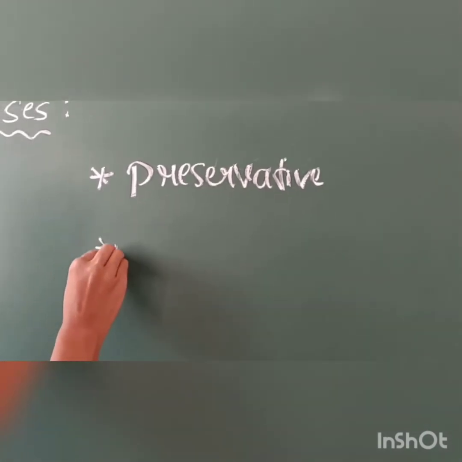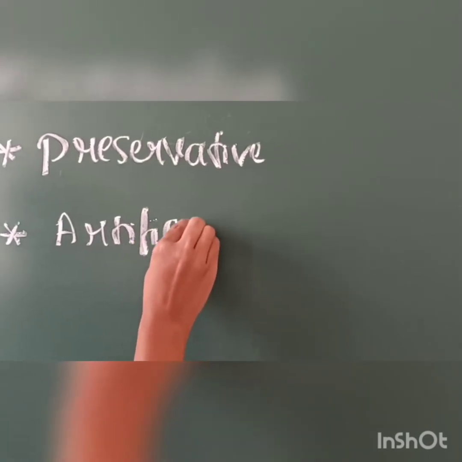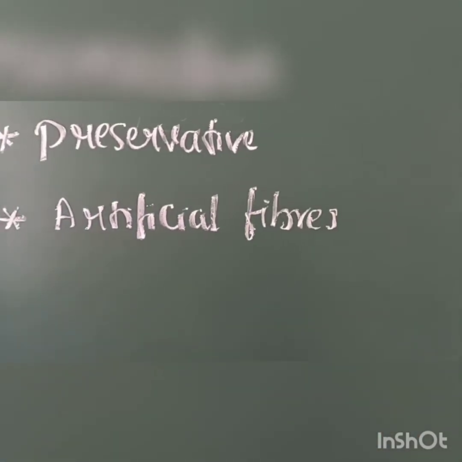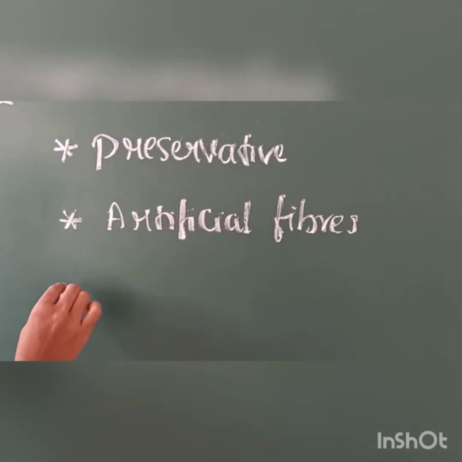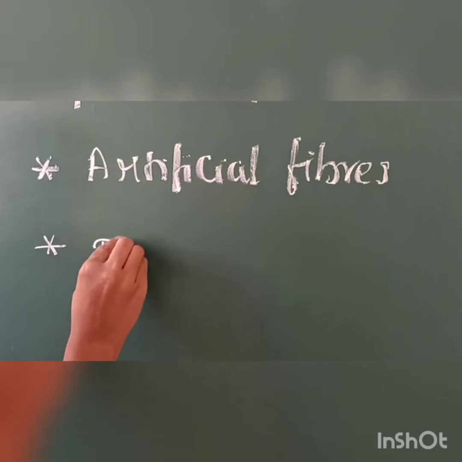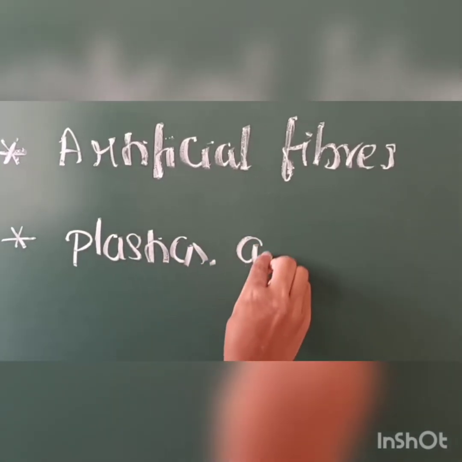And next, it is used in the preparation of artificial fibers. And next, it is used in the preparation of plastics and dyes.